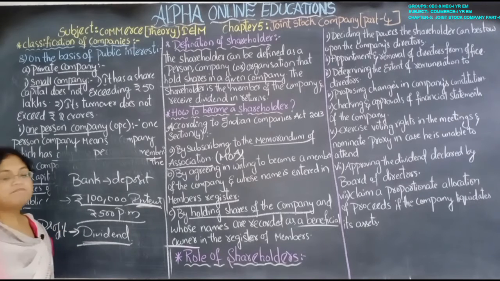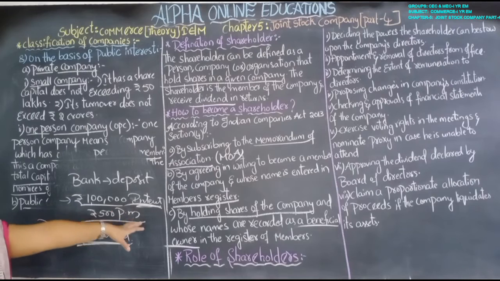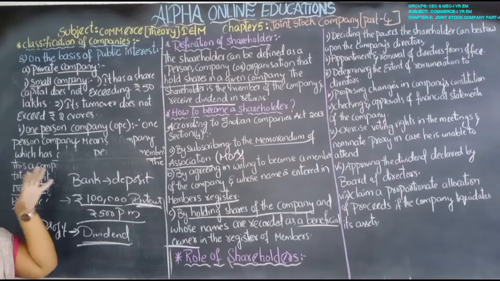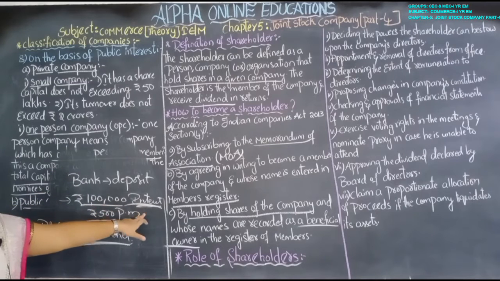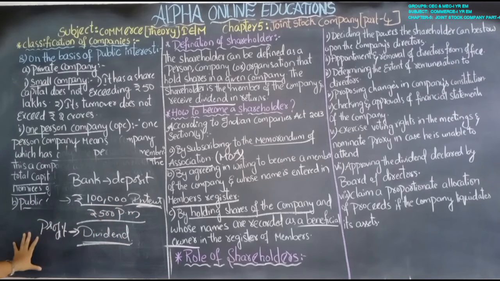Simply we can say that if the shareholder wants to get profit, he gets it in the form of dividend. How do we get profit in the bank? By depositing 1 lakh rupees, in the form of interest. If you are holding the shares of the company, then we get dividend in the form of profit.